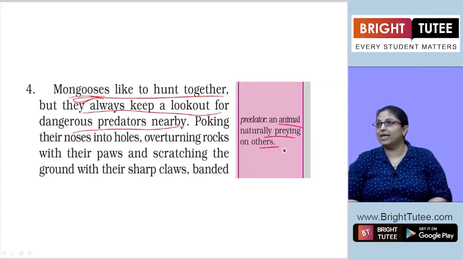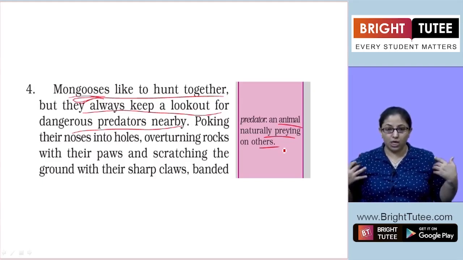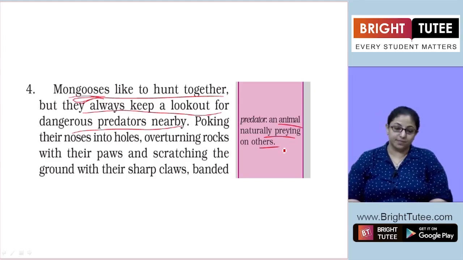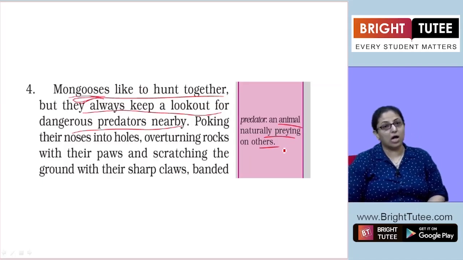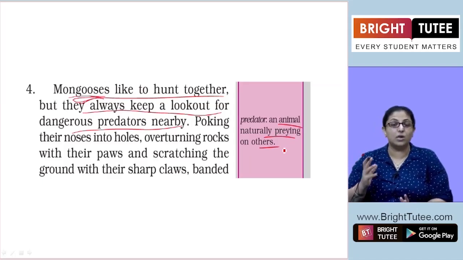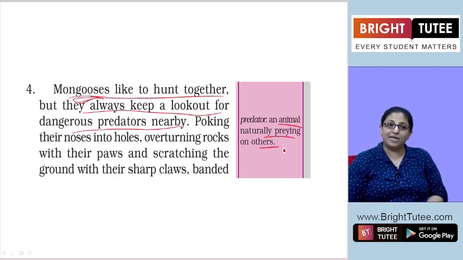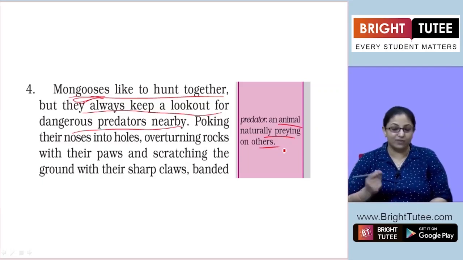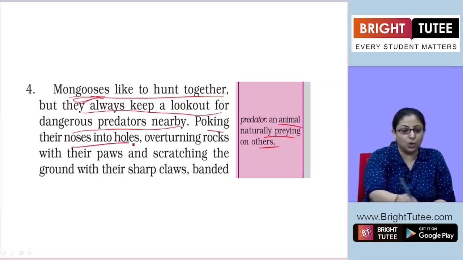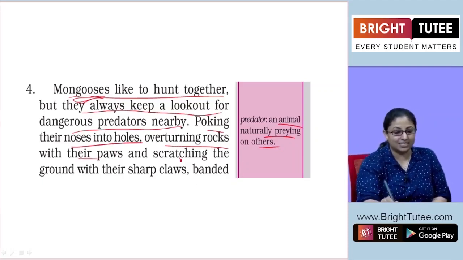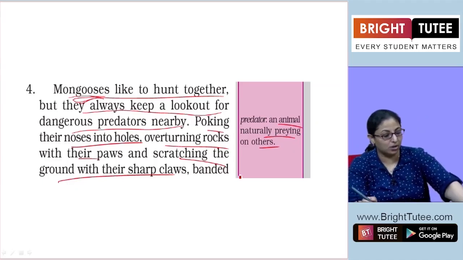Predators means you can say a tiger, a lion, or any wild animal which is looking for prey. So they are predators. So mongooses keep a very strong vigil, a strong watch, for predators nearby, poking their noses into holes, overturning rocks with their paws, and scratching the ground with their sharp claws.